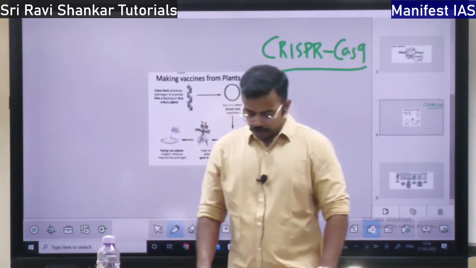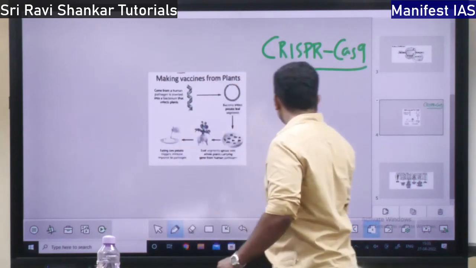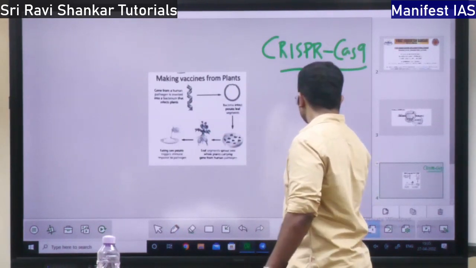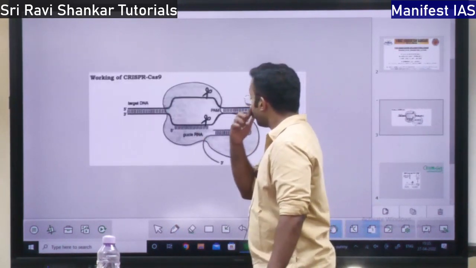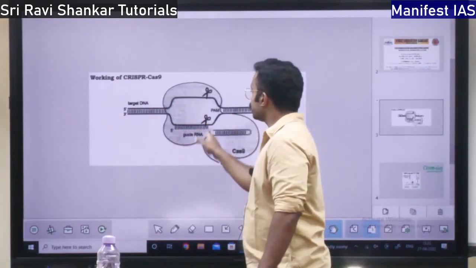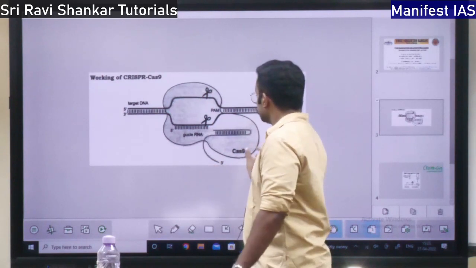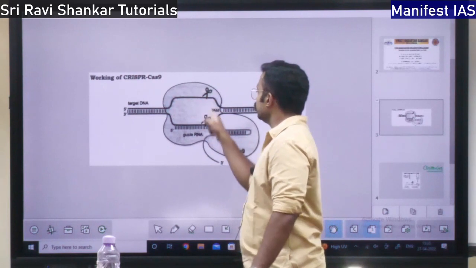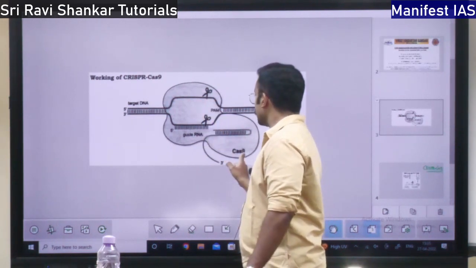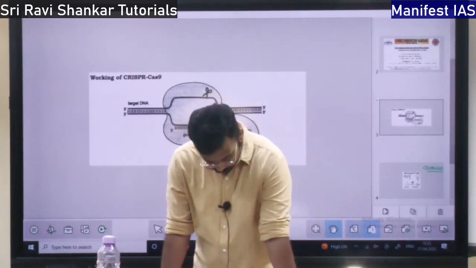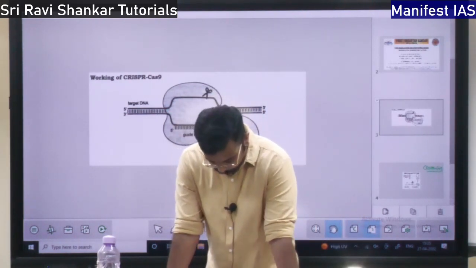So what do they do with this genetic scissor? This is the diagram of the genetic scissor. See what happens. This is the target DNA. They are going to remove a specific part and insert another part, another section of DNA. The genetic scissor is Cas9. This is the genetic scissor which is cutting the DNA, right? Okay. So how do they do it?